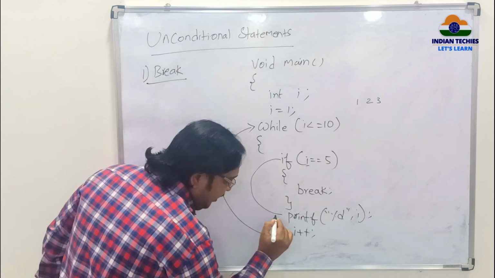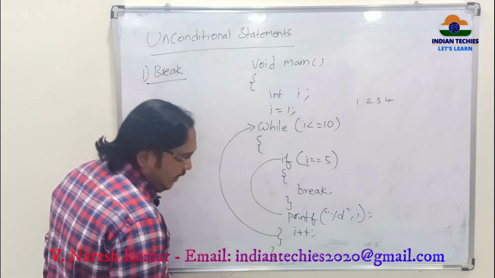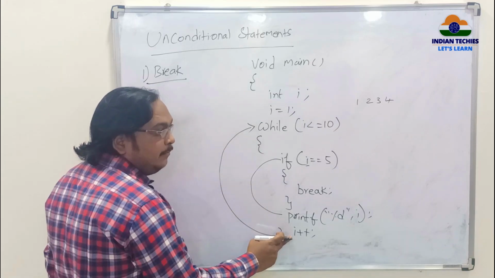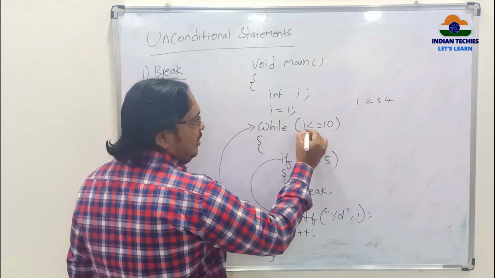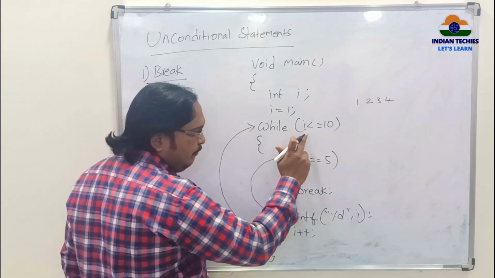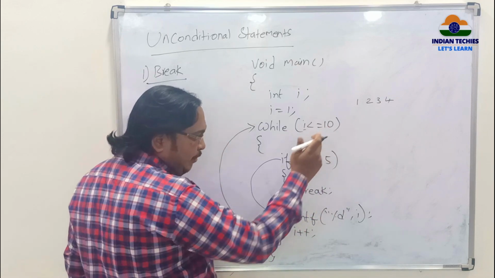No. Come out of the if statement. printf I, 4. Observe clearly here. Now 4 plus plus becomes 5. So go to the starting of the loop. Now I value is 5. 5 less than 10? Yes. Condition is true. So I go inside.